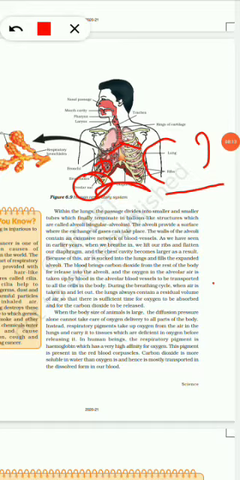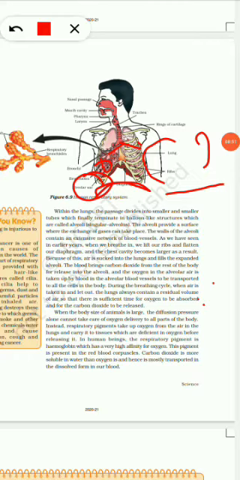During this breathing cycle, when the air is taken in and let out, the lungs always contain a residual volume. Why is this residual volume there? It is there so that there is sufficient time for oxygen to be absorbed and carbon dioxide to be released. When the body size of the animal is very large, there is a special pigment for transport of oxygen. In human beings, we have hemoglobin, the pigment present in the RBCs.